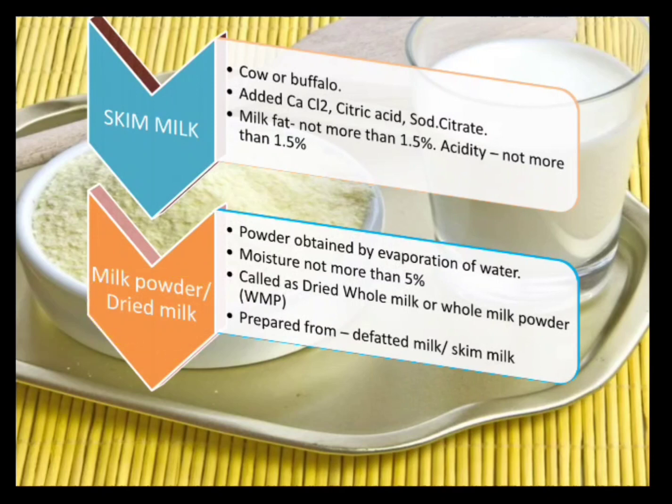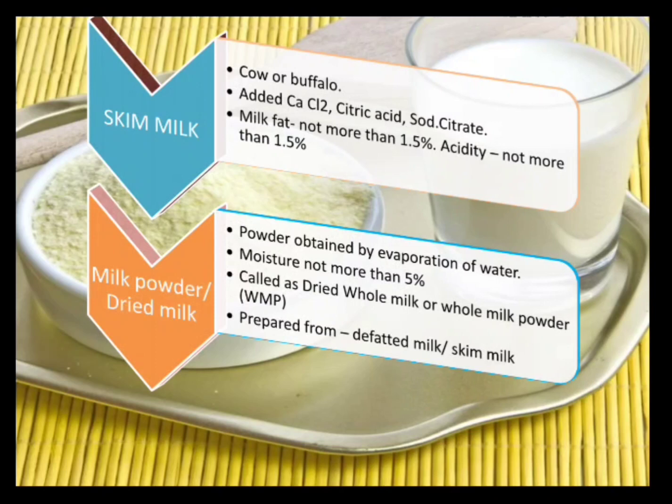Moving on to the next one, the milk powder or the dried milk. Here the water is completely eliminated. It is made sure that moisture is not more than 5%. Now why do we do this? Because liquid milk gets spoiled within a day or two. Why? Because moisture content is high there, and microorganisms require moisture to carry out their metabolic activities. But if I remove the water content, this milk powder can be stored for a very long duration, and hence the shelf life of the milk increases.